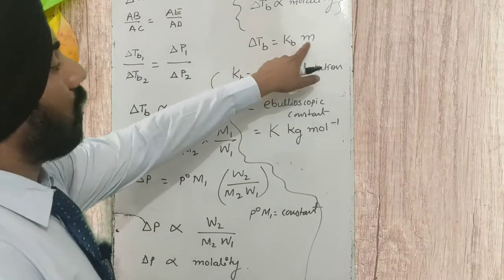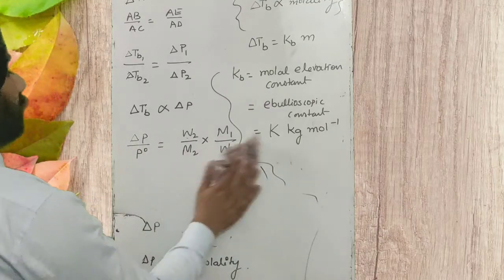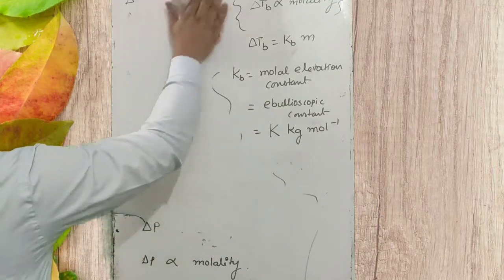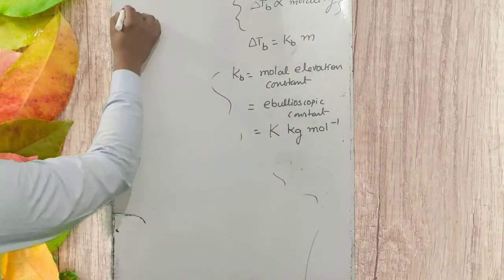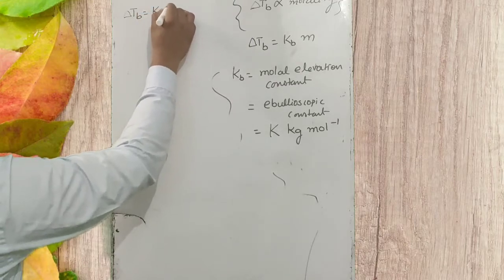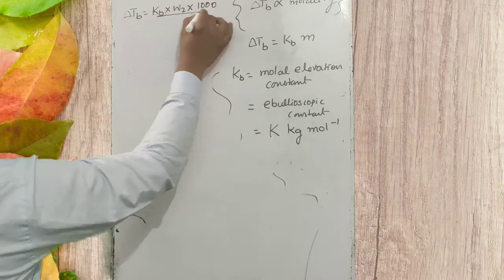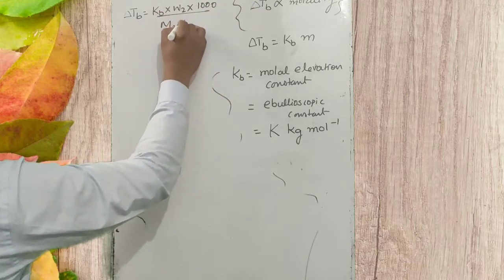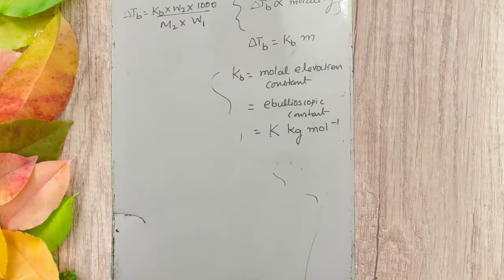Delta Tb is equal to Kb into m. So instead of writing molality, I am going to write the formula of molality. So what formula will we have? We will have delta Tb is equal to Kb into weight of solute into 1000 upon molecular mass of solute into weight of solvent in gram.